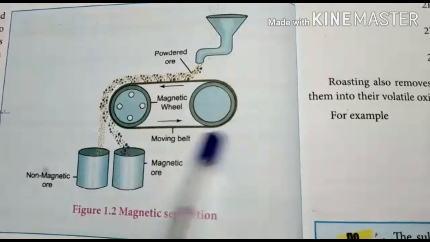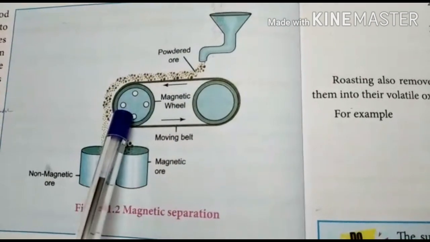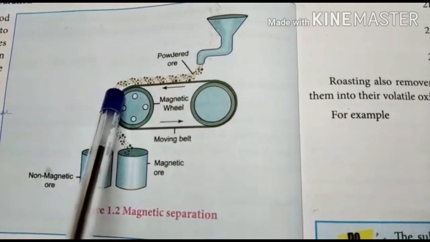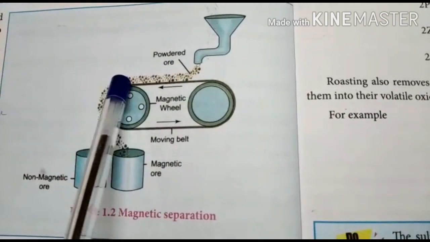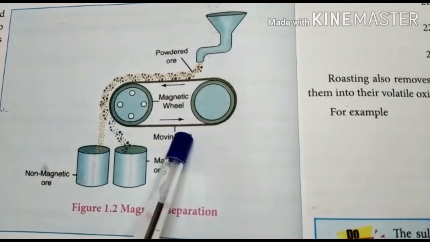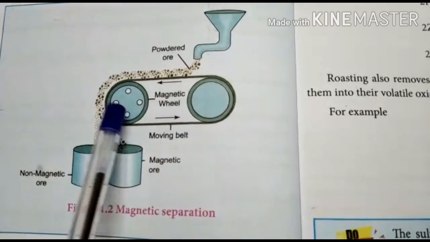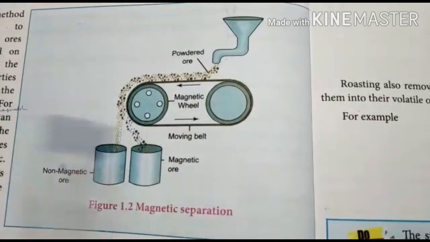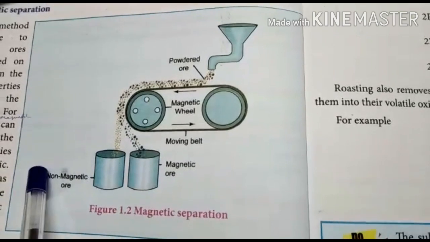So it goes on moving. This wheel has the magnetic property. Once you pass the concentrated ore here, automatically the magnetic ore will come nearer to the belt. That is, it is attracted by this magnetic wheel, and the non-magnetic substance falls away here.